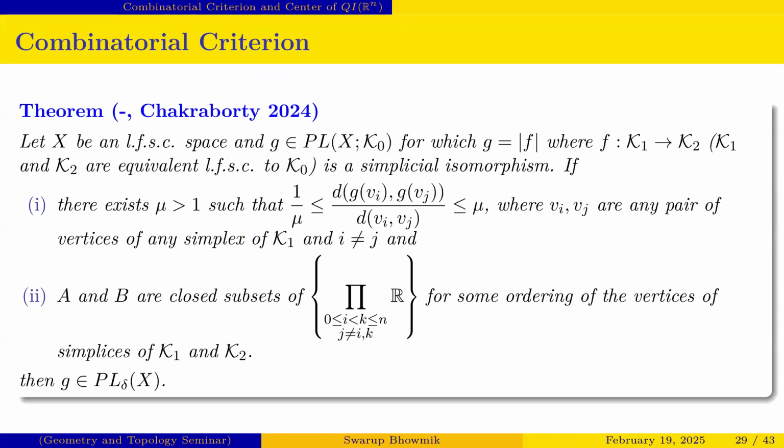Let X be an LFSC space, and suppose g belongs to PL(X, K naught) such that g equals mod F, where F is a simplicial isomorphism.